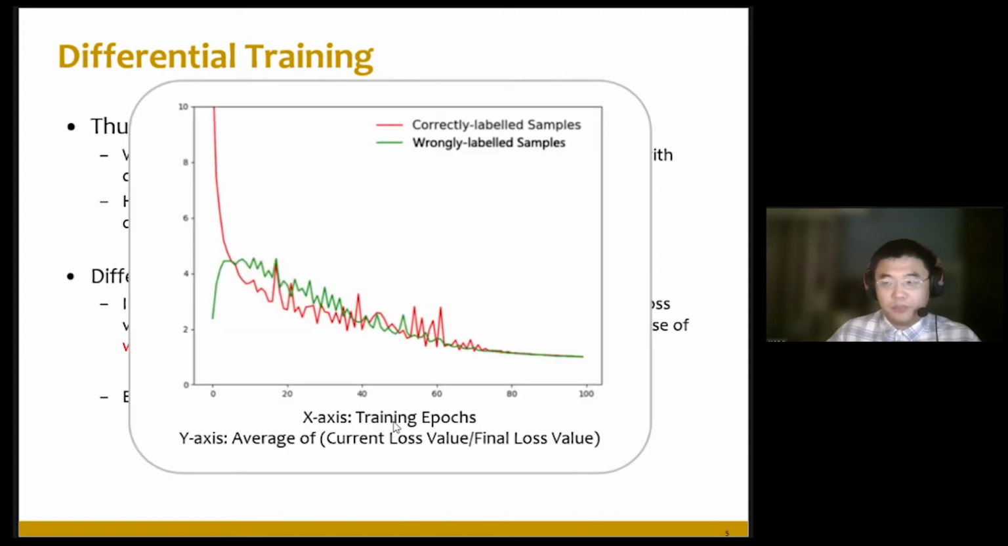Here is the observation that enlightens us about the heuristic. In this figure, the x-axis is training epochs, and the y-axis is the average of the current loss value divided by the final loss value. The red line is the average of all the correctly labeled samples, and the green line is all the wrongly labeled samples, which are the label noise. We can see that the green line is different from the red line, which means there exist differences between the loss values of correctly labeled samples and the label noise.